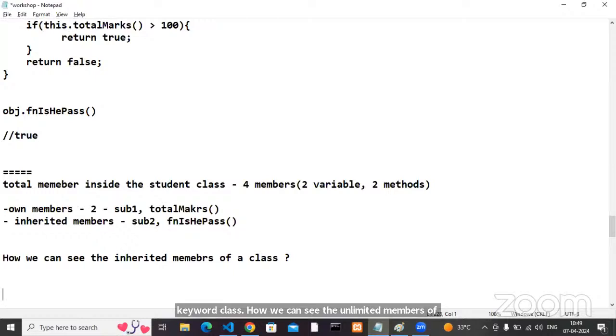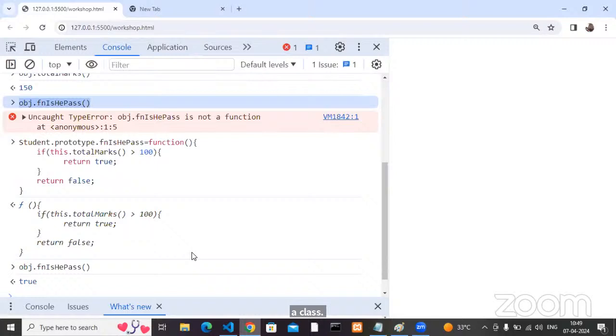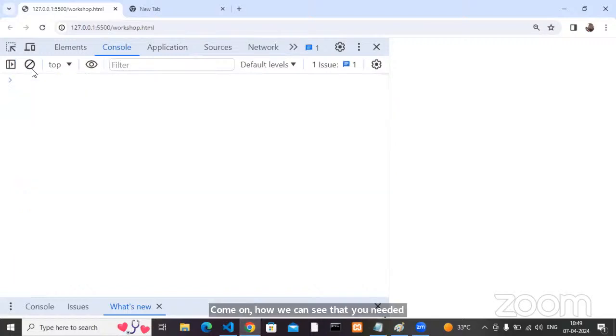How can we see the inherited members of a class? Very simple. Which class do you want to see inherited members of? The Student class, right? Okay, simple.